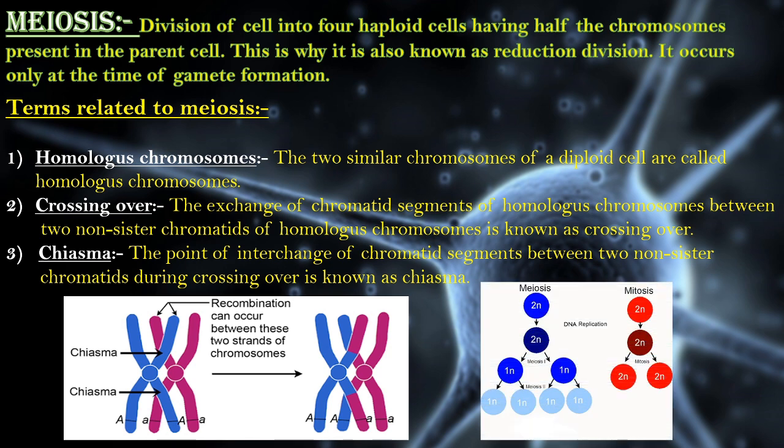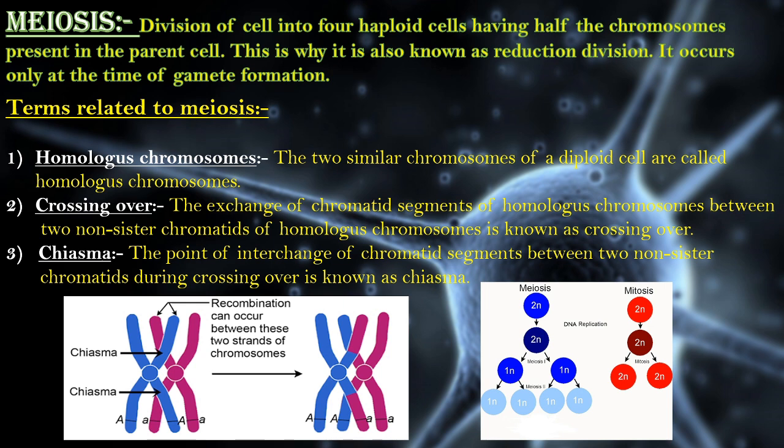Now at the bottom of the slide, you can see a small picture where meiosis and mitosis are described. 2n is the chromosome number present in the parent cell. In mitosis, we have already learned that mitosis is an equational division. That means there is no reduction of chromosome number. Equal chromosome number is found in parent and in daughters. So you can see that from a 2n parent, the daughter cells also contain 2n number of chromosomes.